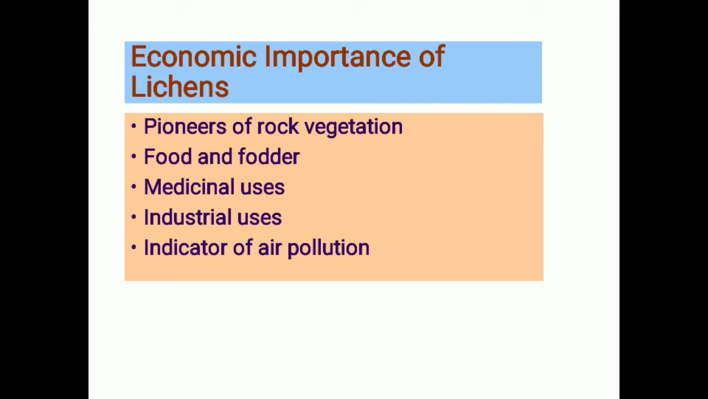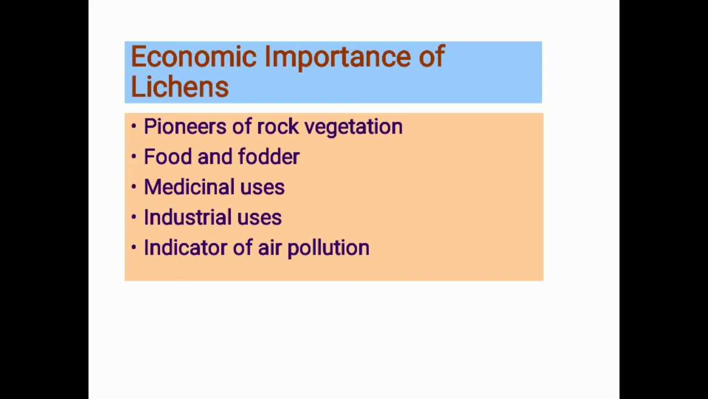Then some people from regions like Scandinavia and Iceland, the people over there, feed themselves with a lichen which is called Cetraria islandica. Then comes another species, that is Parmelia. Parmelia is used as curry powder in India. So different lichens are used as food and fodder by humans as well as other animals.